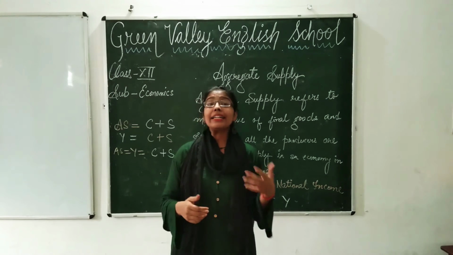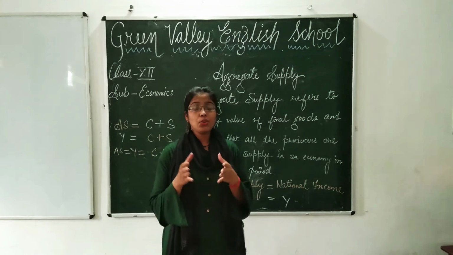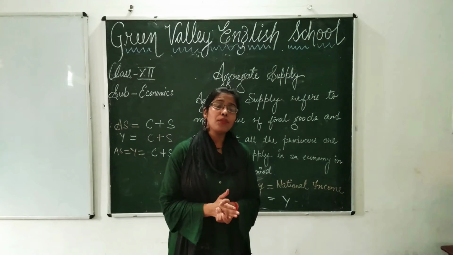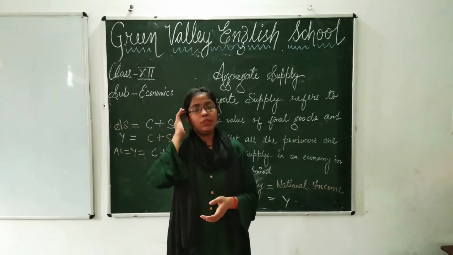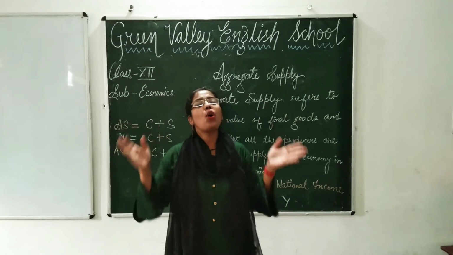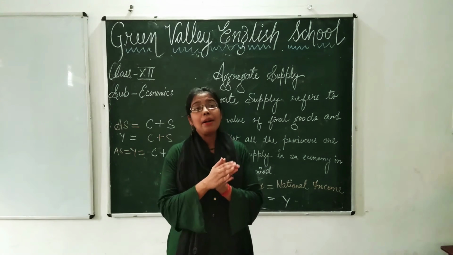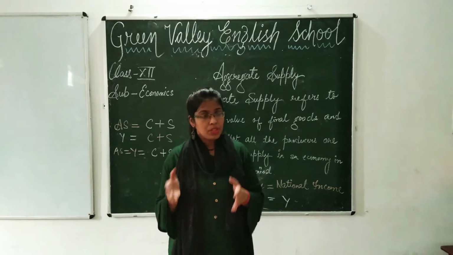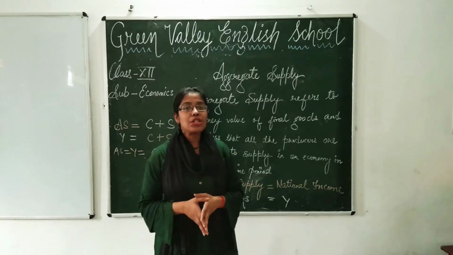Let's recall. Aggregate demand refers to the total value of all final goods and services which producers are willing to buy at a given level of income during a period of one accounting year.